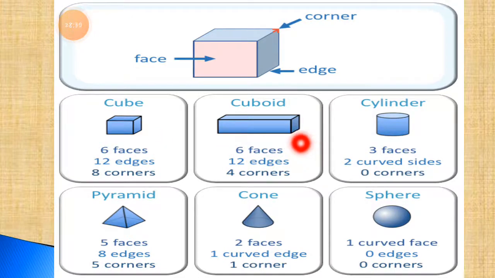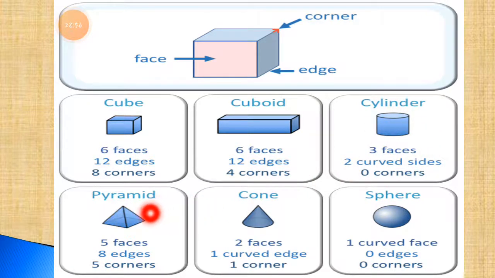Then the cuboid. Cuboid also has the same thing: 6 faces, 12 edges and 8 corners. Then the cylinder shape has 3 faces this way, and 2 curved sides. Here is 1 and here is 2. The cylinder has 2 curved sides and 0 corners. It has no corners.